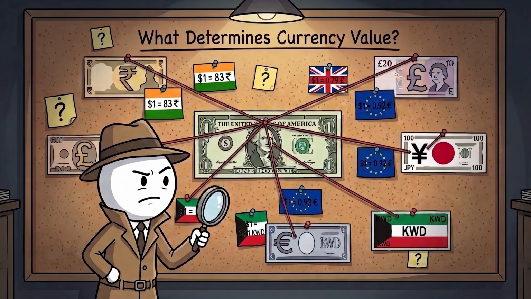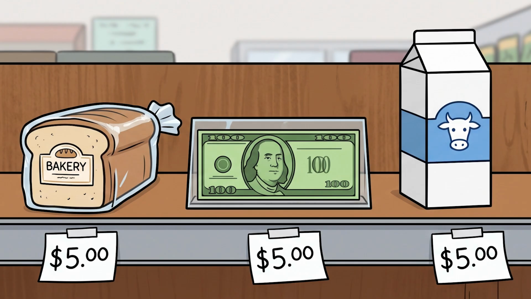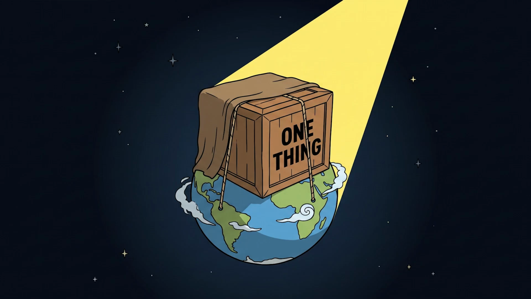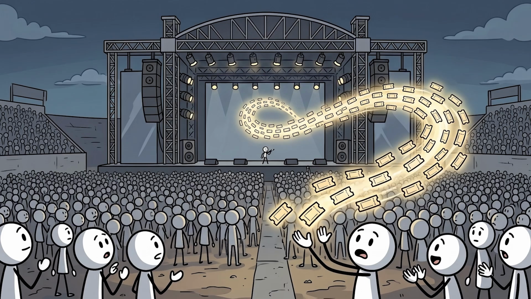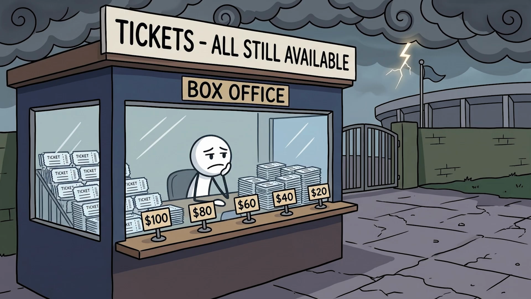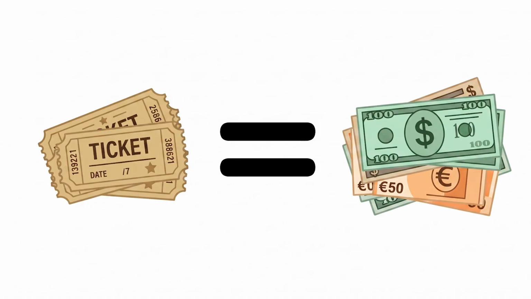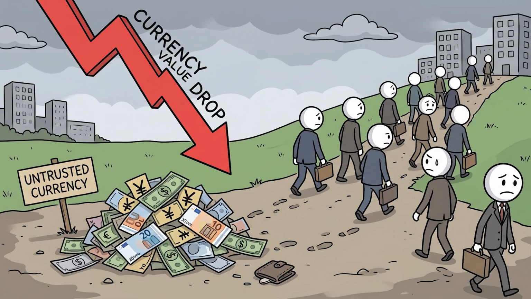What determines currency value? At its core, currency is just another product. And like every product on Earth, its value depends on one thing: supply and demand. Think about concert tickets. If thousands of people want tickets but only a few are available, prices rise. But if nobody wants the tickets, prices fall. Currencies behave the same way. When lots of people want a country's currency, its value increases. When fewer people want it, its value decreases.